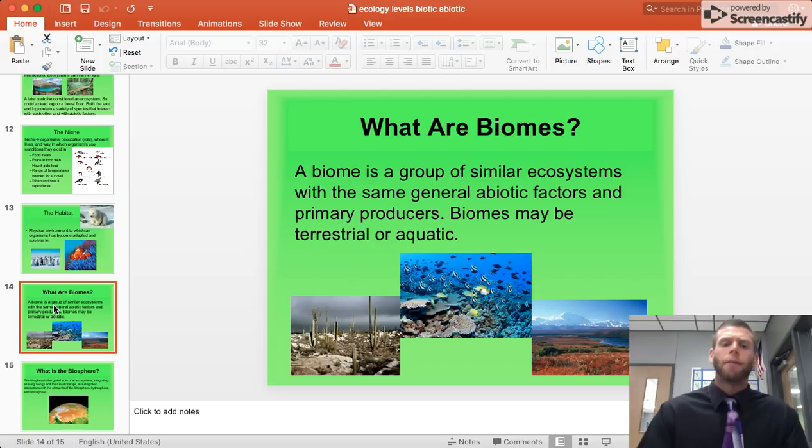What are biomes? A biome is a group of similar ecosystems with the same general abiotic factors and primary producers. Biomes may be terrestrial, on land, or aquatic, in the water. So think about that again. We have a group of similar ecosystems, having similar primary producers, meaning plants, right? So they have a lot of the same plant life, a lot of the same animal life, and the same abiotic factors. Remember, abiotic factors like climate and levels of sunlight will be very similar, and that's what makes it a biome.